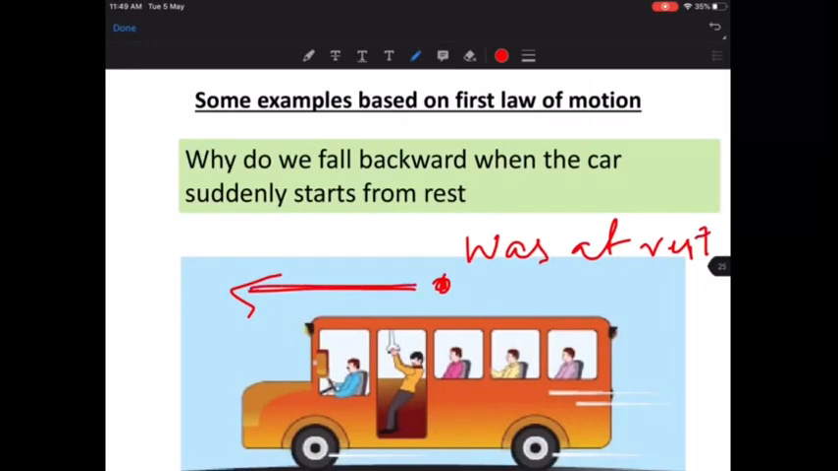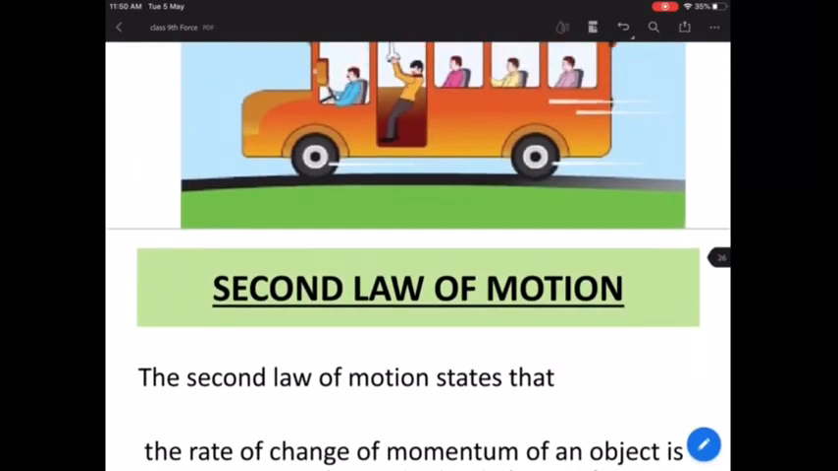So when the driver suddenly starts the bus, the bus moves forward, but all your bodies are going to move backwards, because the bodies will think, no, we were at rest, we will continue to be in our own position, which was behind. So the bus is moving forward, but your head and bodies will fall backwards. It is also because of inertia. When you write your answers, please mention the law of inertia or the first law of motion, and explain how I've explained to you. Okay? So these are a few examples.